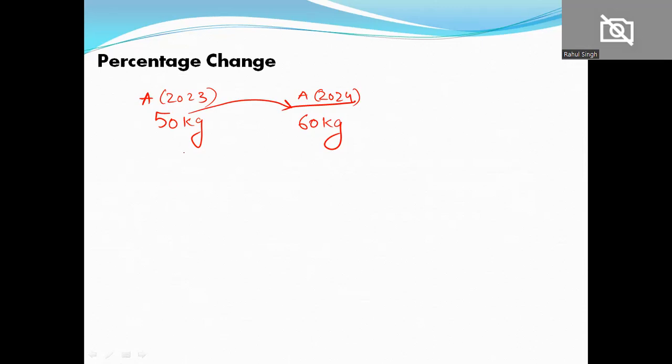We know कि यहाँ पे 10 kg of increment हुआ है, right? So 10 kg increase हुआ. Earlier it was 50 kg, right? If I multiply this fraction by 100, we get 20%, right? And there is a formula also percentage change के लिए. You can refer formula. This is final value minus initial value over initial value multiply 100. Okay, what 50 or 60 are initial value and final value? Initially it was 50 kg and finally it becomes 60 kg by increasing 10 kg.